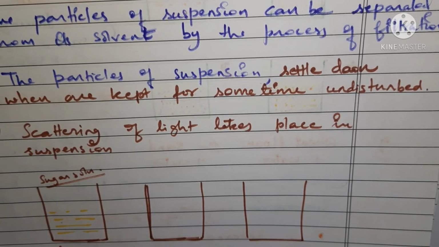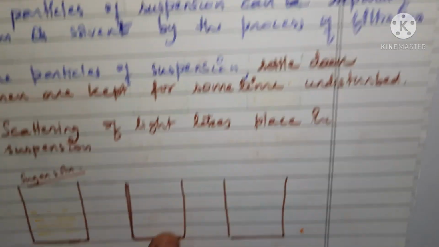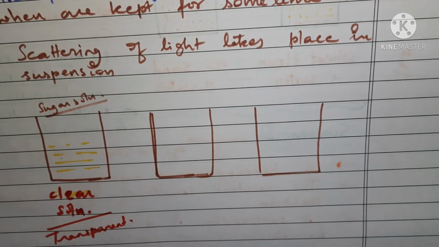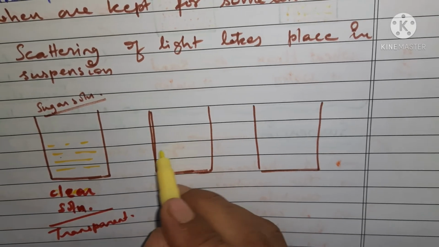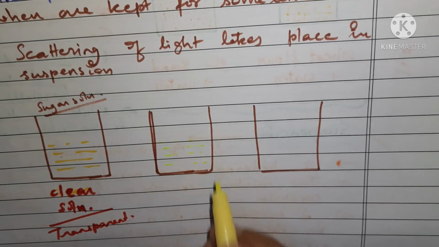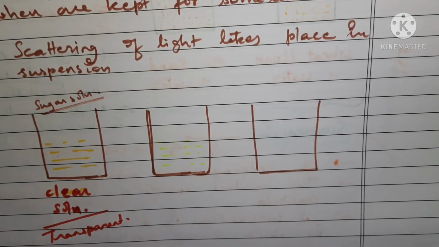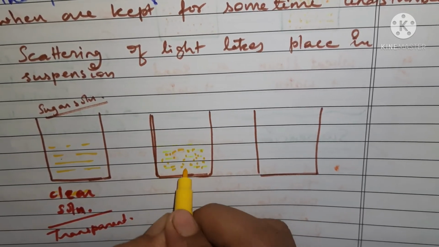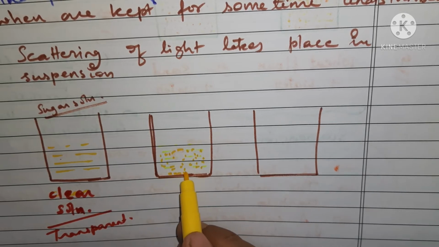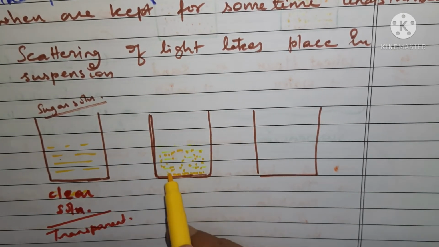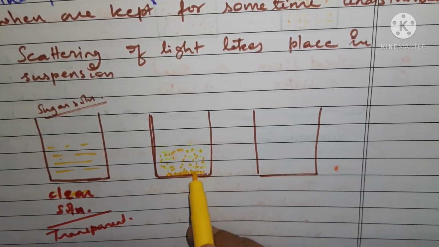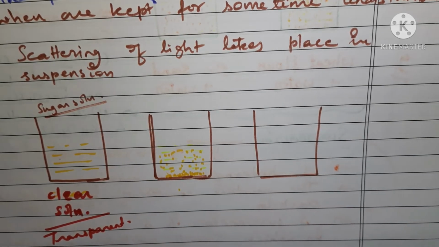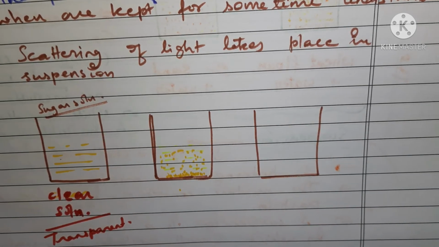Okay, transparent. But in this case, what happened in the second one, where you kept wheat flour into water? Into water, when you kept the wheat flour, it started floating in this, here and there, and after some time you saw that they start settling at the bottom. When it was kept undisturbed, the wheat flour started to come down at the bottom. So in this case, we call it a suspension. Why? Because the particles got to the bottom.